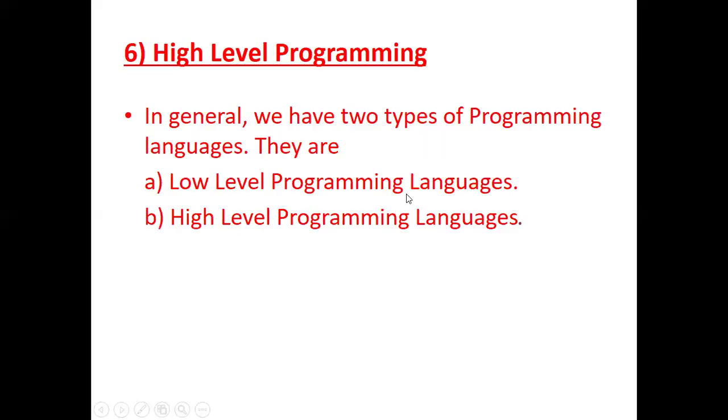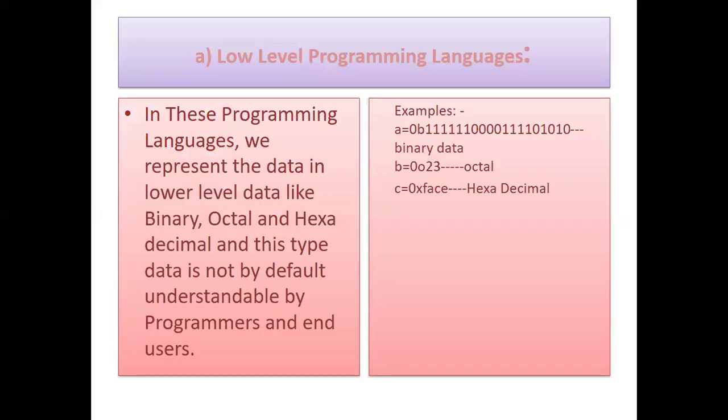High-level programming language. Why is it known to be a high-level programming language? Students, we have two types of programming language. One is a low-level programming language, and the second is a high-level programming language. Now, while talking about the low-level programming language, what happens in this? In the low-level programming language, whatever data is represented will be in binary, octal, or hexadecimal.